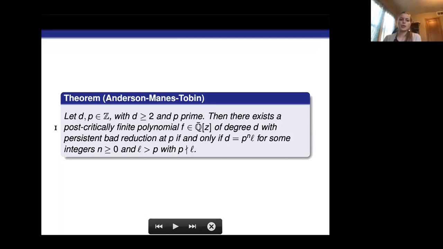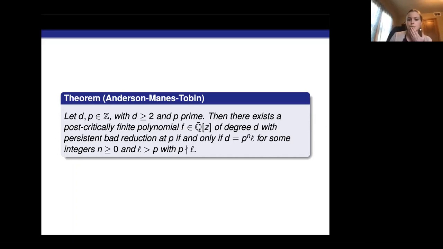And in the case where the prime is larger than the degree, or the degree is a prime power, this recovers previously known results: every PCF polynomial has good reduction at primes larger than the degree, and every PCF polynomial of a degree that's a prime power has potential good reduction at that prime.